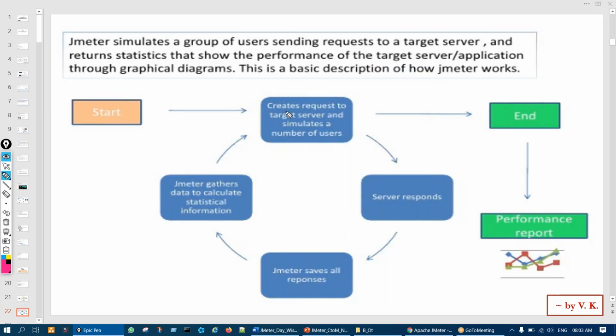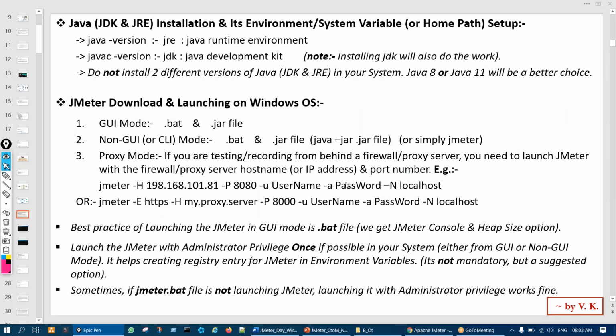Here it starts to hit the target server like a real user. Then it gets the response, saves and shows us all the responses, and it calculates the response time. It shows that in graph format and table. So this is a little bit theoretical. We'll soon go into practical, so from here we'll start.